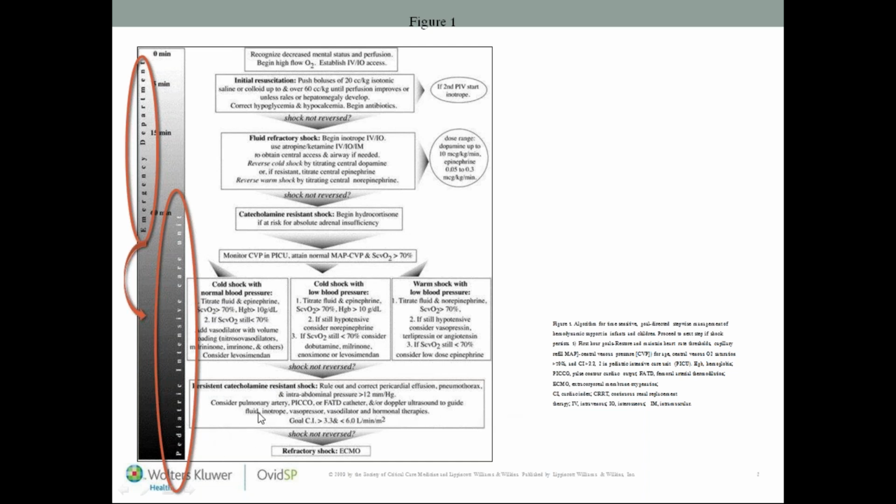So finally, we have to consider pulmonary artery catheterization, okay, into the pulmonary artery, and see the pressures, how the heart is working. And the goal is improvement in cardiac index to more than 3.3 and less than 6 liters per minute per meter square. We have to maintain cardiac index between these. Okay, still not reversed, heart and lungs are not functioning, we have to keep the child on ECMO support. I think you have heard of ECMO, extracorporeal membrane oxygenation.